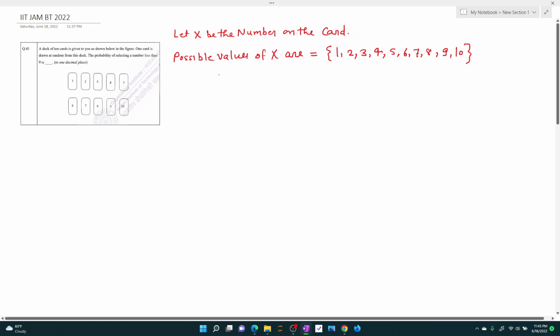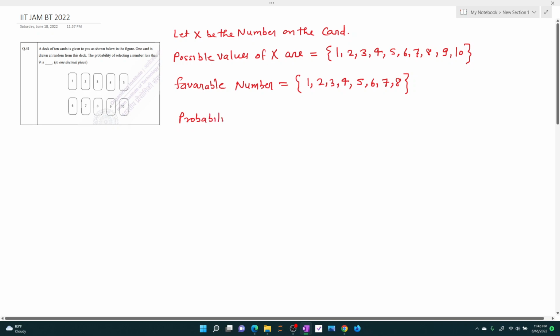What are my favorable numbers? They say the number selected is less than 9. So it can be 1, 2, 3, 4, 5, 6, 7, and 8. It cannot be 9, it cannot be 10, because the favorable number is any number less than 9. They ask about the probability.